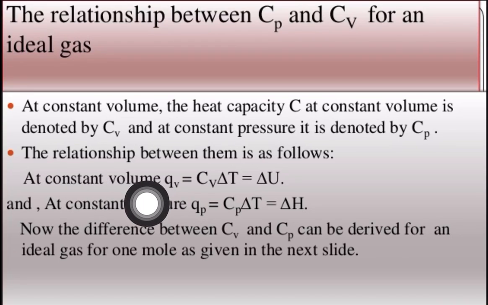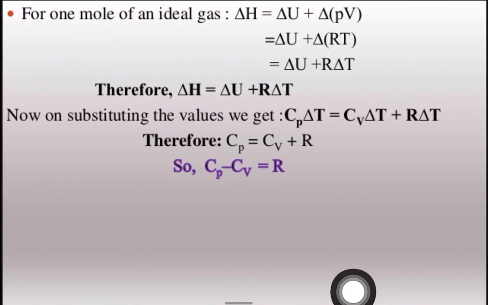So if we are keeping volume constant, then our heat at constant volume is nothing but Cv delta T, which is equal to our change in internal energy. And here Qp is equal to Cp delta T, which is equal to delta H. Now the difference between Cp and Cv can be derived for an ideal gas, for 1 mole. So that we are going to see over here.